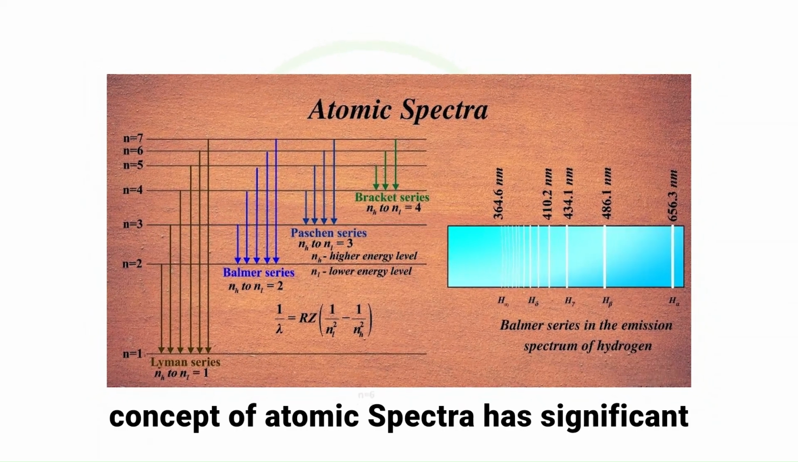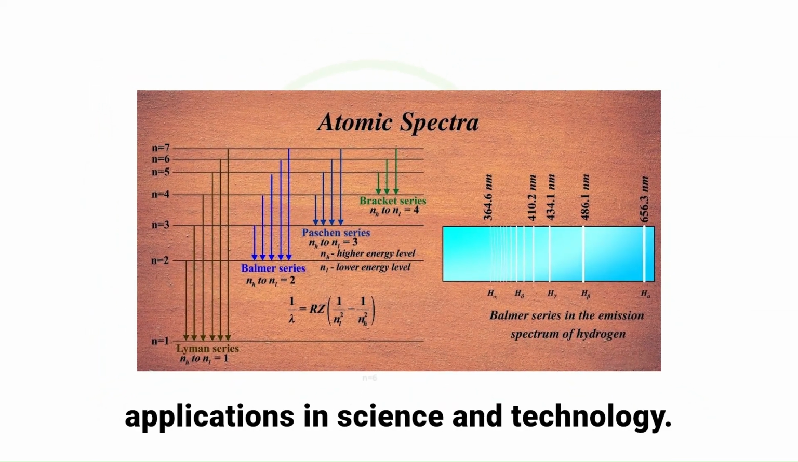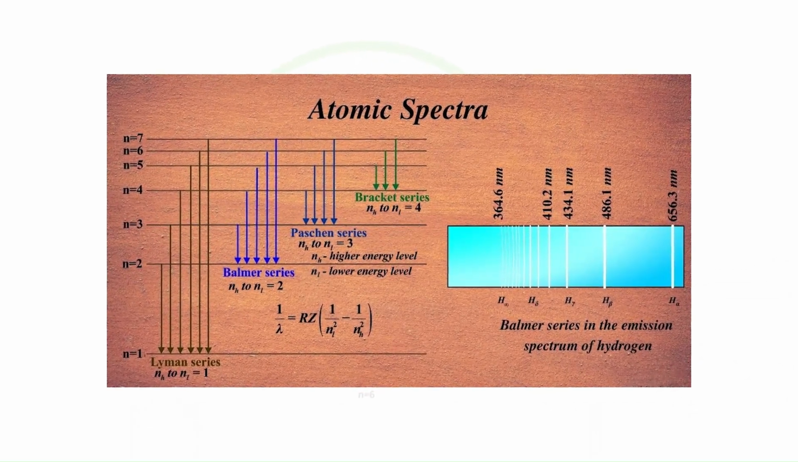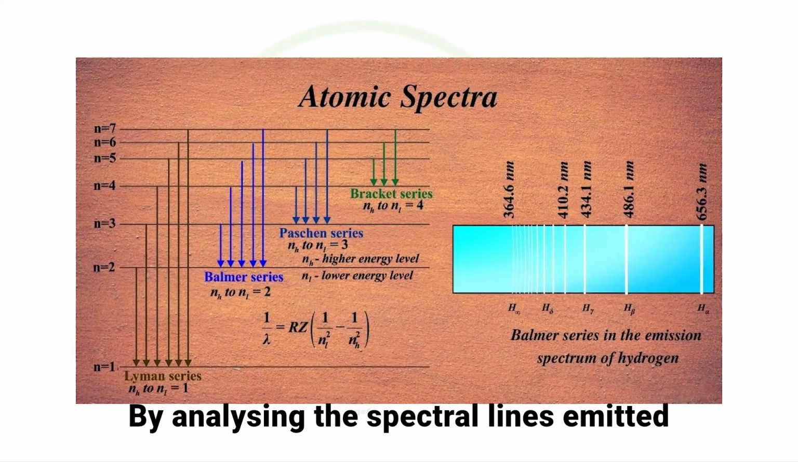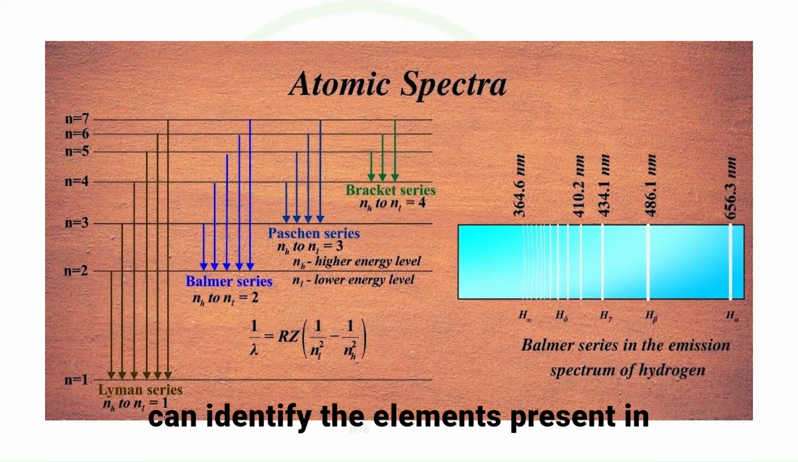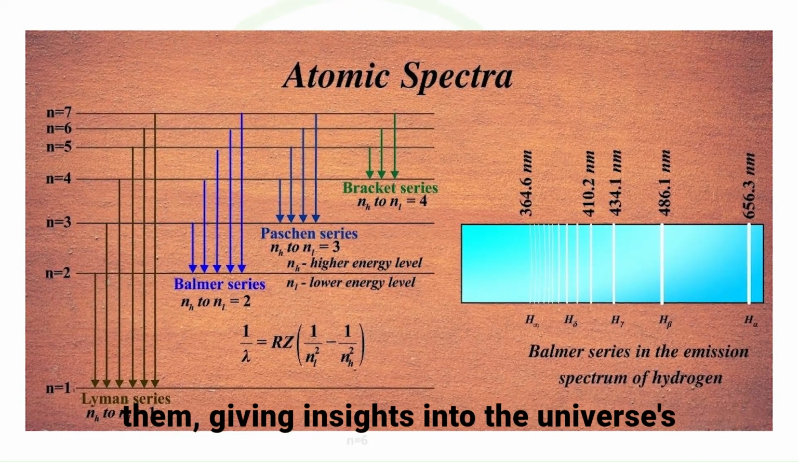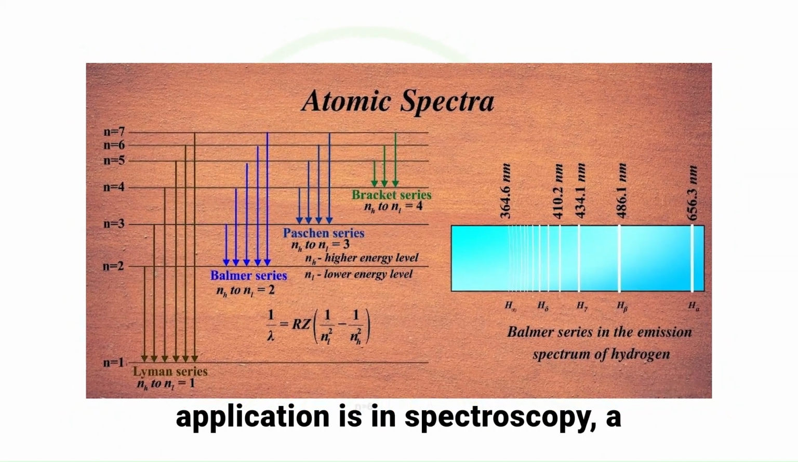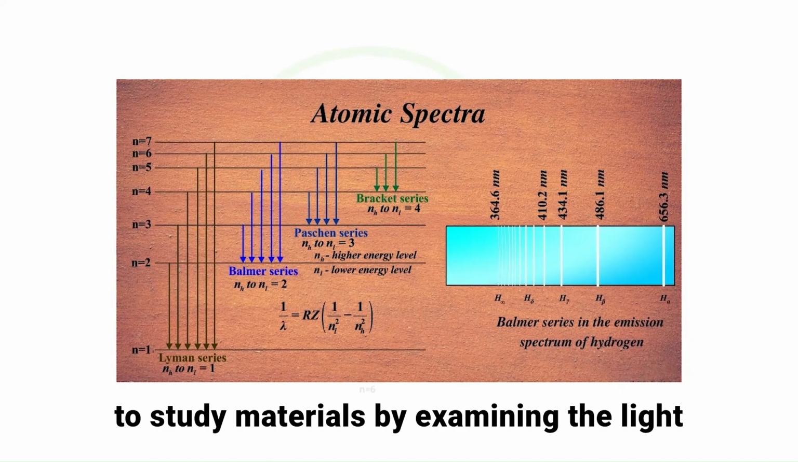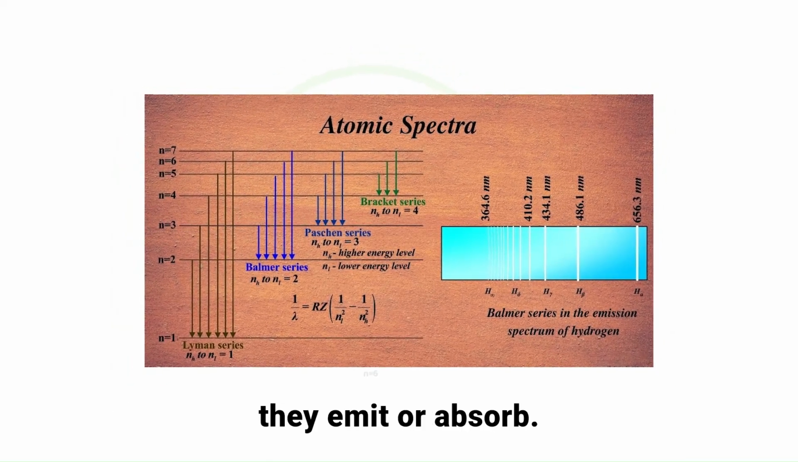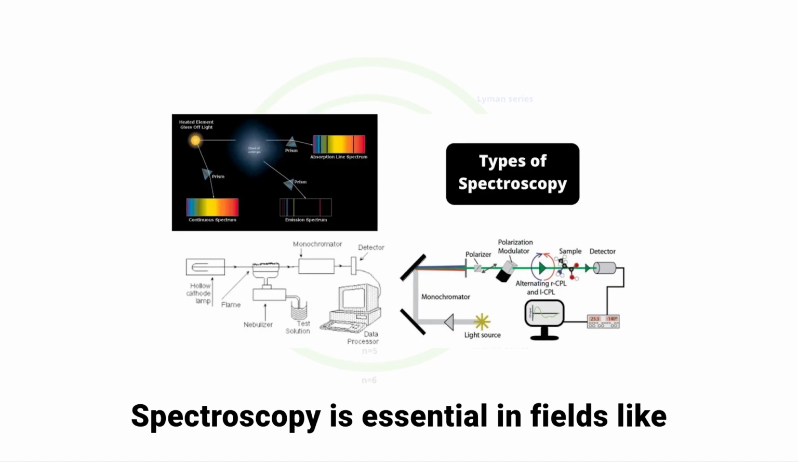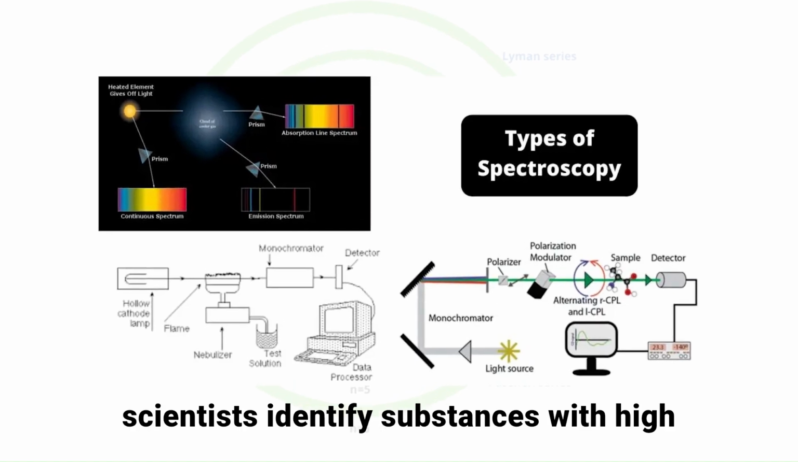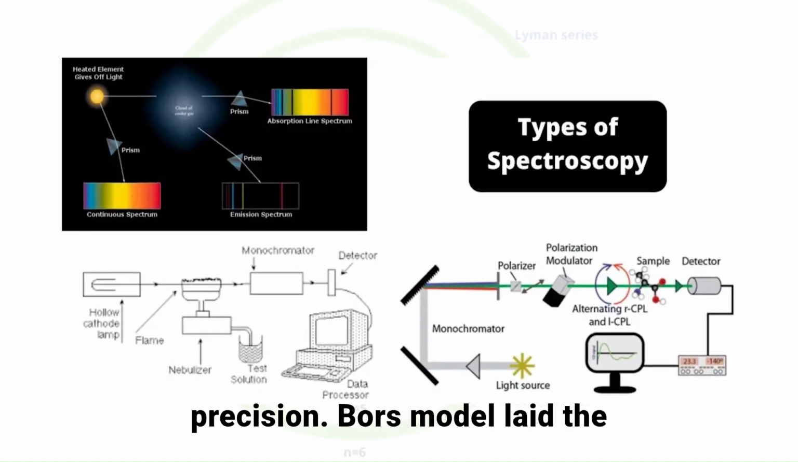The concept of atomic spectra has significant applications in science and technology. It is widely used in astronomy to determine the composition of stars. By analyzing the spectral lines emitted by distant celestial bodies, scientists can identify the elements present in them, giving insights into the universe's composition. Another important application is in spectroscopy, a technique used in chemistry and physics to study materials by examining the light they emit or absorb. Spectroscopy is essential in fields like medicine, environmental science, and forensic investigations, helping scientists identify substances with high precision.